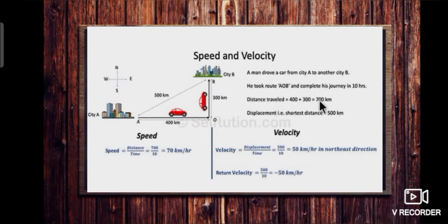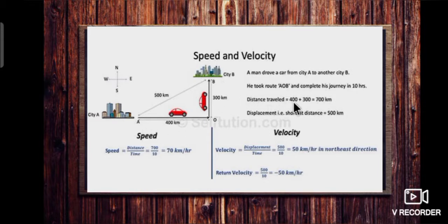Let's see one example. A man drove a car from city A to another city B. He took route AOB and completed his journey in 10 hours. So, distance travelled is equal to 400 plus 300 is equal to 700 kilometer.